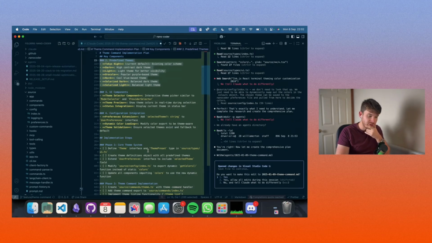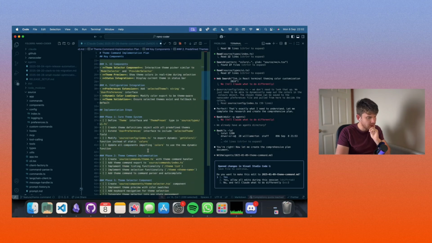UI components: theme selector component, interactive theme picker, similar to the model selector and provider selector. Correct. Theme preview. Oh, that's nice. I hadn't thought of that. Theme preview: show theme colors in real time during selection. That is sexy. I like that. We'll go for that. Status integration: display current theme in status bar. Yep. Sure. Yeah, that's fine.